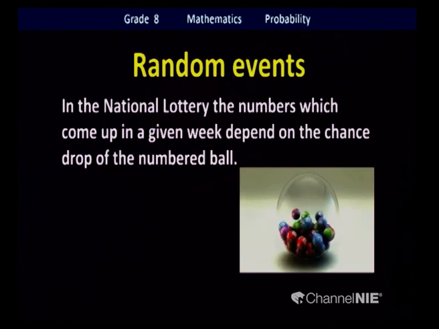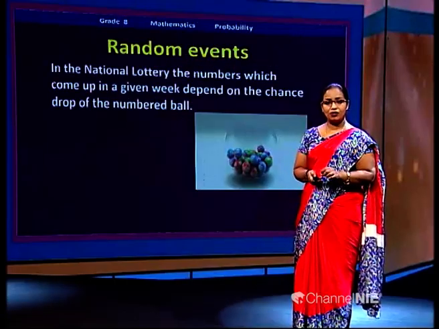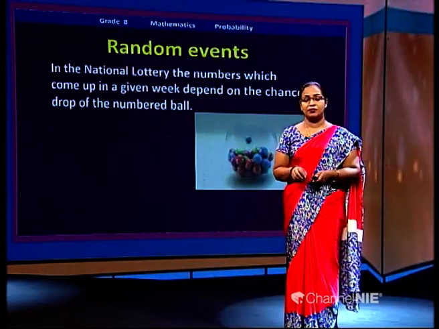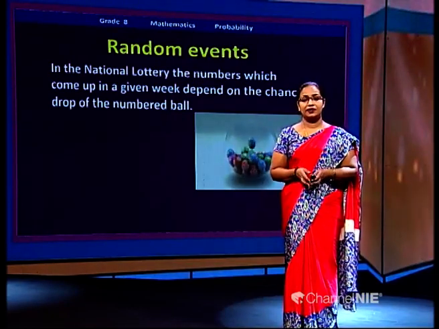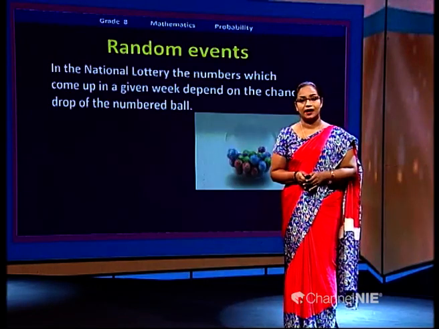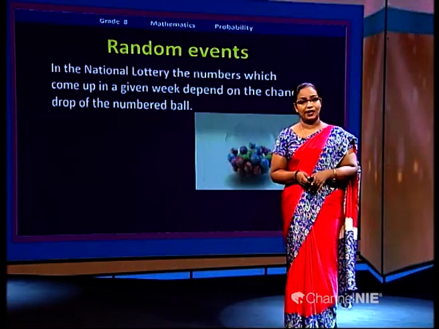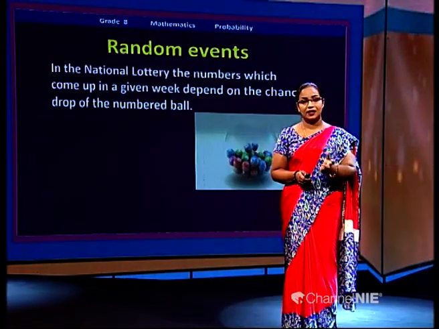Numbered balls are put into a machine and one number pops up, and those are selected as the winning numbers. So do we have a special role in selecting those numbers? No, no bias. Do we do something, checking the numbers and taking them out? No, we can't do that. So these sorts of selections are called randomly selected numbers.